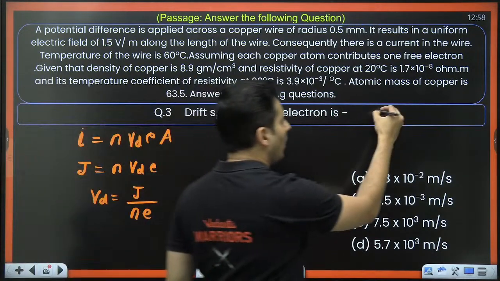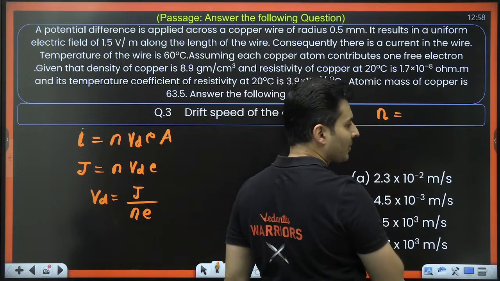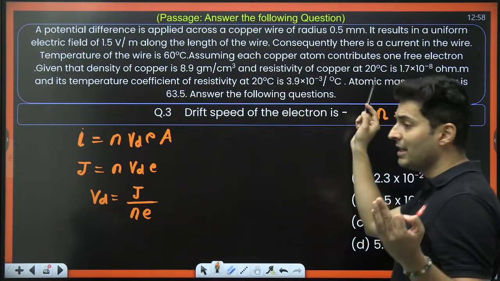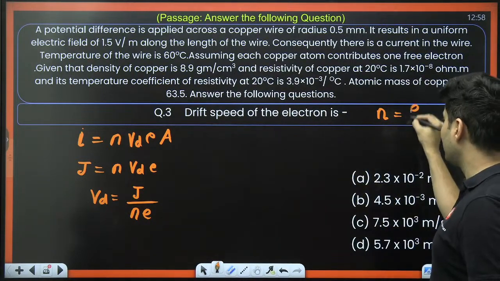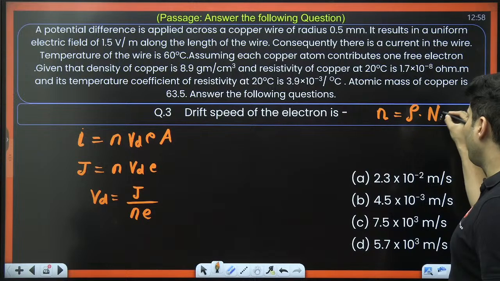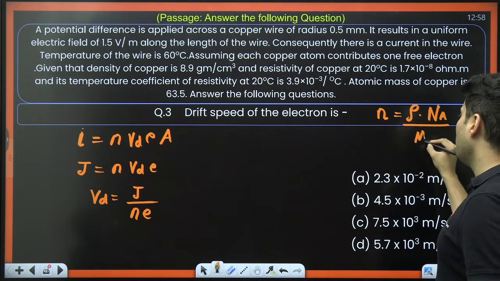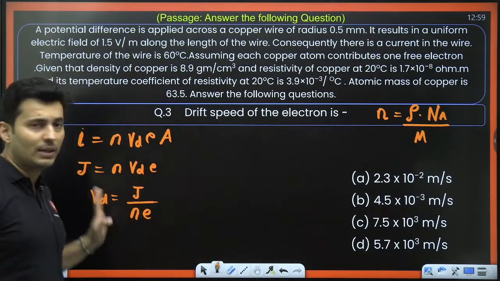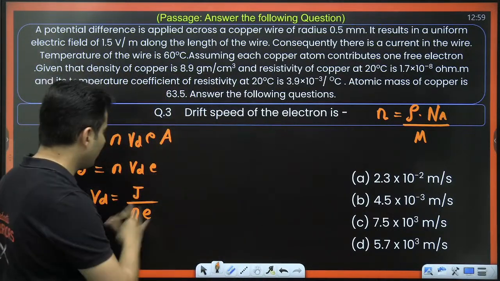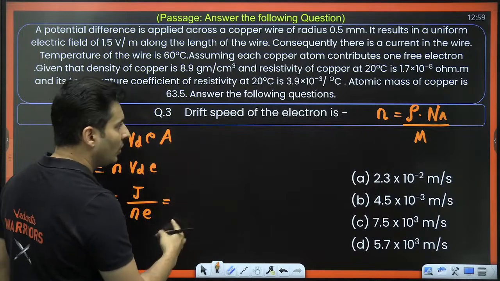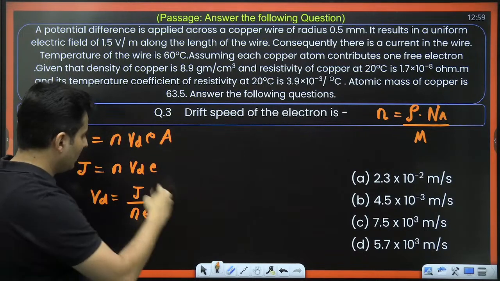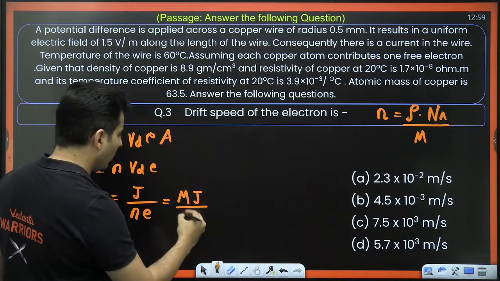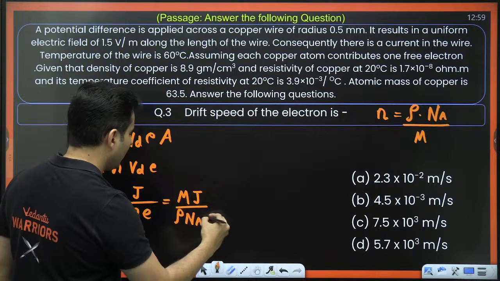In fact, that small n itself has a separate formula when it is not given directly. It is density into Avogadro's number divided by molecular mass. So that is a direct formula which you can use without wasting time. You can directly substitute it. So M is there below, so it will go on the top. So it will become MJ divided by rho NA into e.